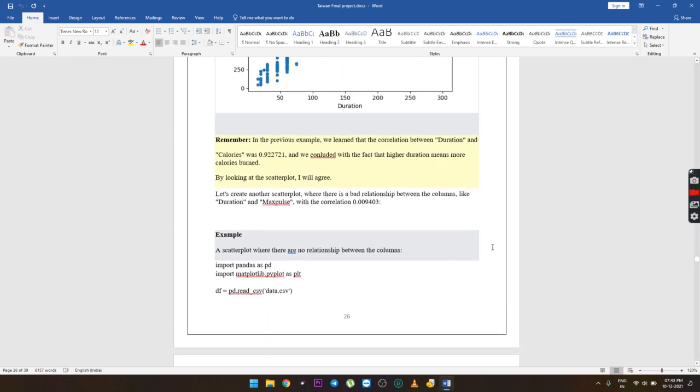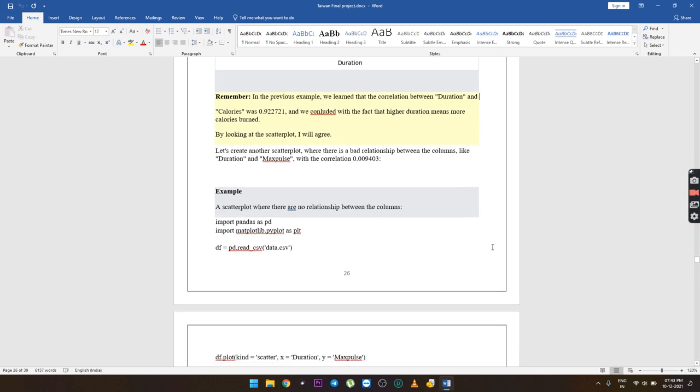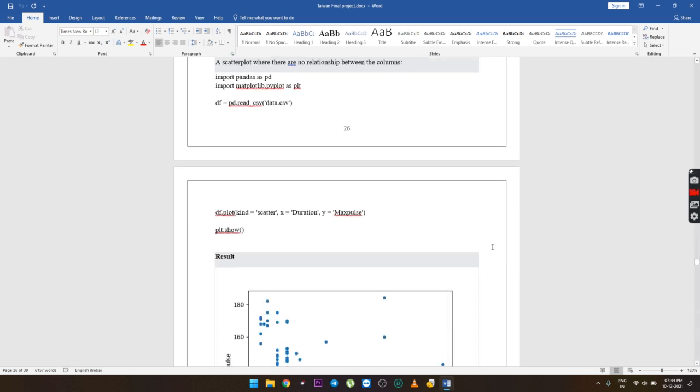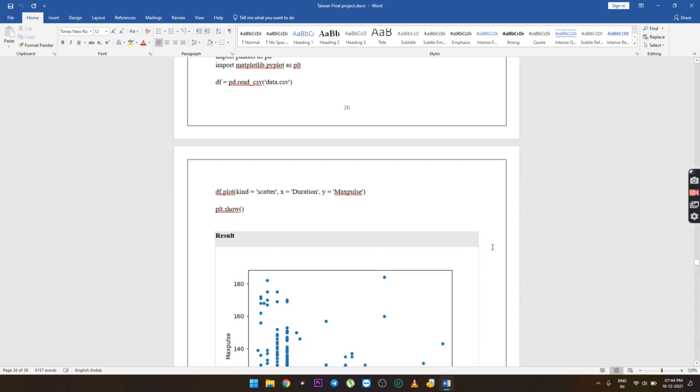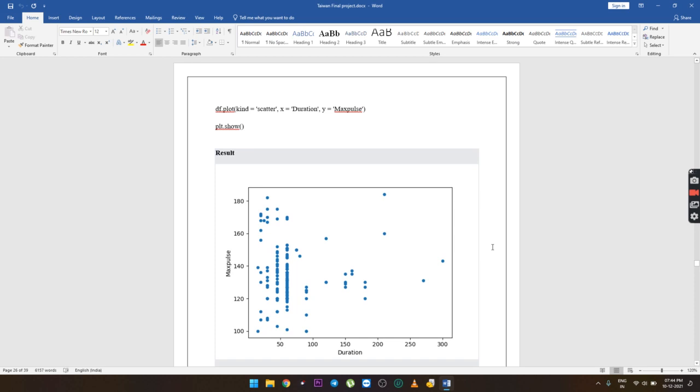0.009403. Example: a scatter plot where there is no relationship between the columns. Import pandas as pd. Import matplotlib.pyplot as plt. df = pd.read_csv('data.csv'). df.plot(kind='scatter', x='Duration', y='Maxpulse'). plt.show(). The result will be